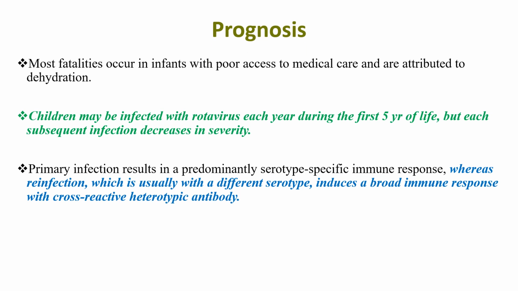Regarding prognosis, most fatalities occur in infants with poor access to medical care and are attributed to dehydration. Children might be infected with rotavirus each year during the first 5 years of life, but each subsequent infection decreases in severity. Primary infection results in a predominantly serotype-specific immune response, whereas reinfection, which is usually with a different serotype, induces a broad immune response with cross-reactivity, heterotypic antibody.